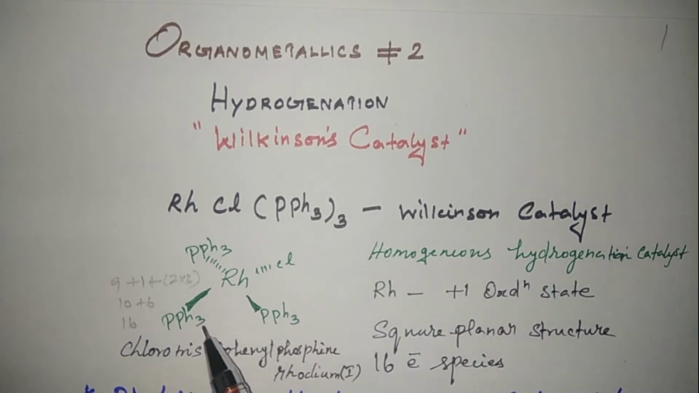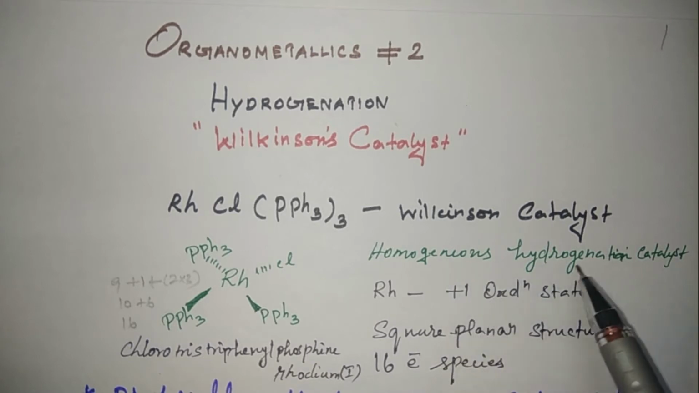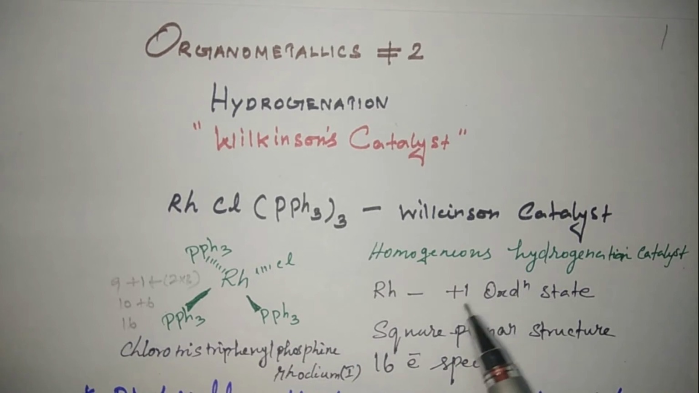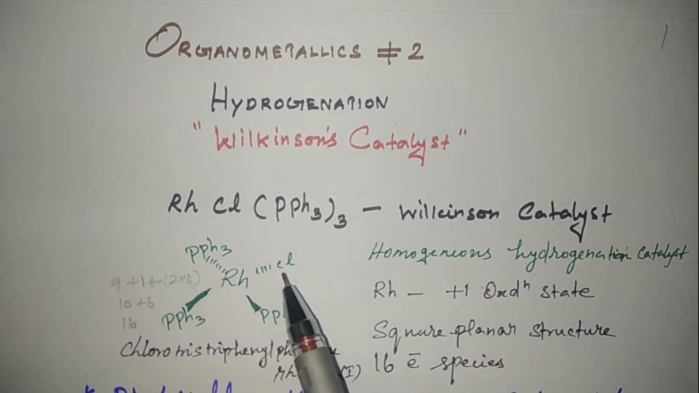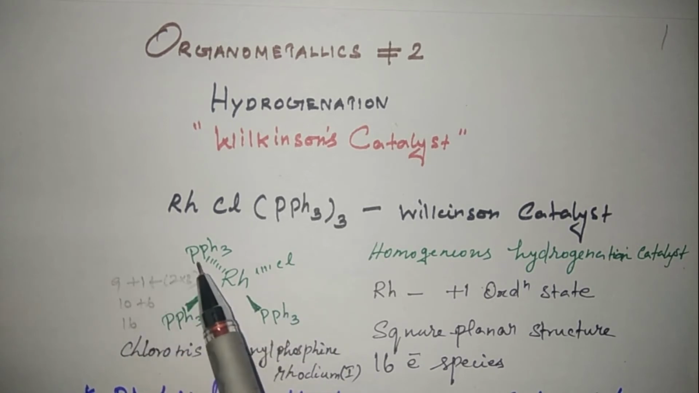The structure of the catalyst is rhodium, three triphenylphosphine ligands and one Cl ligand. It is a homogeneous hydrogenation catalyst. The oxidation state of rhodium is +1. The valence electron count of rhodium is 9, one Cl gives 1 electron, and each of the 3 triphenylphosphine gives 2 electrons. So the valence electron count is 16. The structure of Wilkinson catalyst is square planar and it is a 16 electron species.